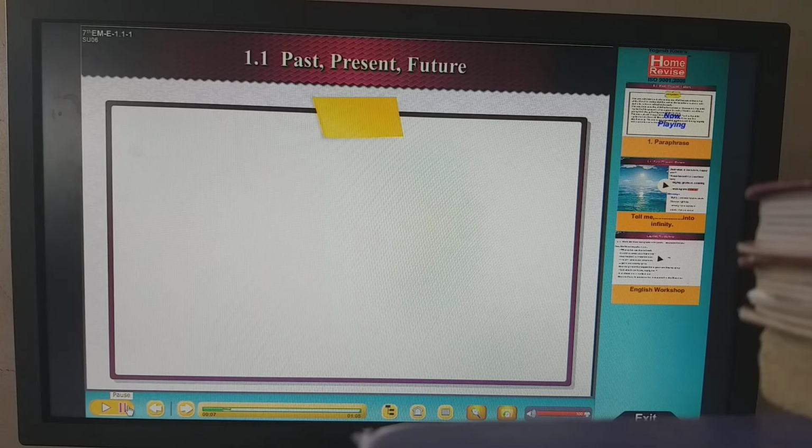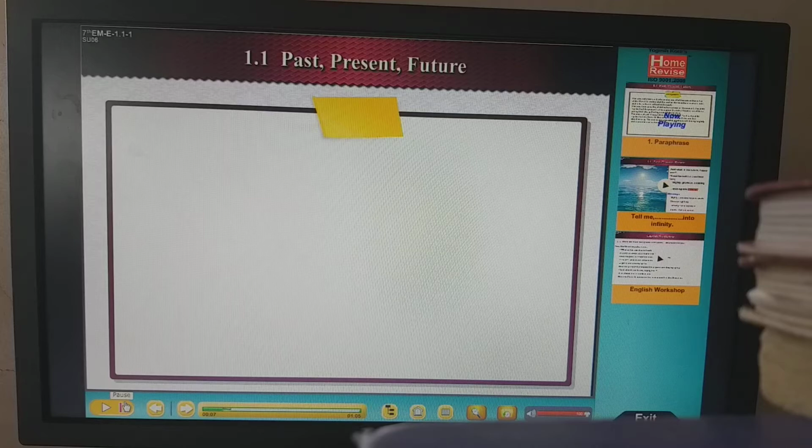So, this poem is in a conversation form between the poetess and the child. You will find that the poetess is asking three questions. What was the past like? What is your present like? And what will your future be? These are the three questions. And in this poem the small, smiling, happy child is describing how the past was to him, how the present is, and how the future is. Right? So this is a small introduction.